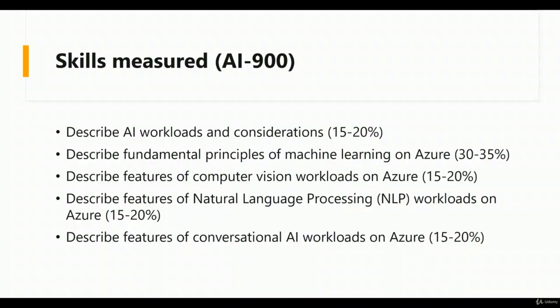So let us talk about the skills measured for this AI-900 exam. The first topic is describing AI workloads and considerations. We will be describing what AI workloads look like, such as detections and anomaly detections, and how we can train the models. In this, a very basic concept we're going to cover.